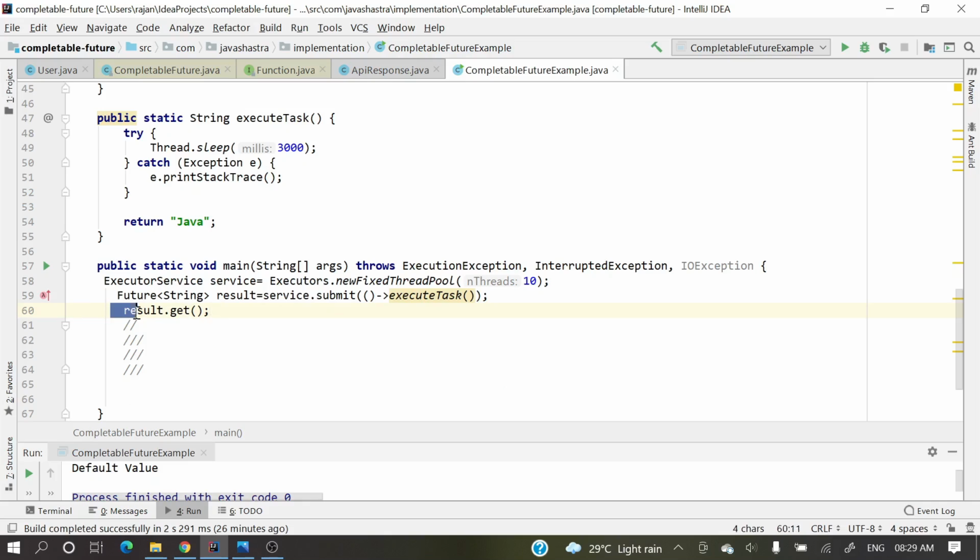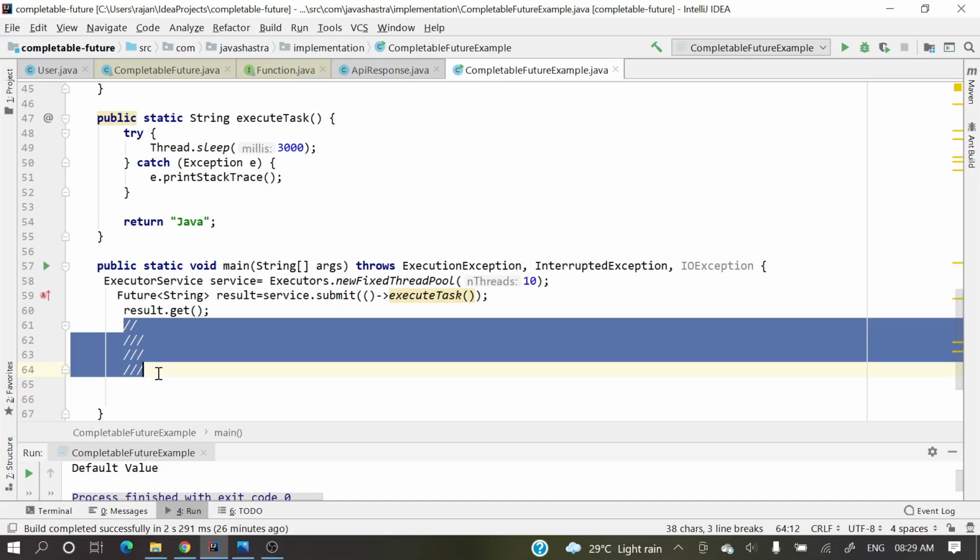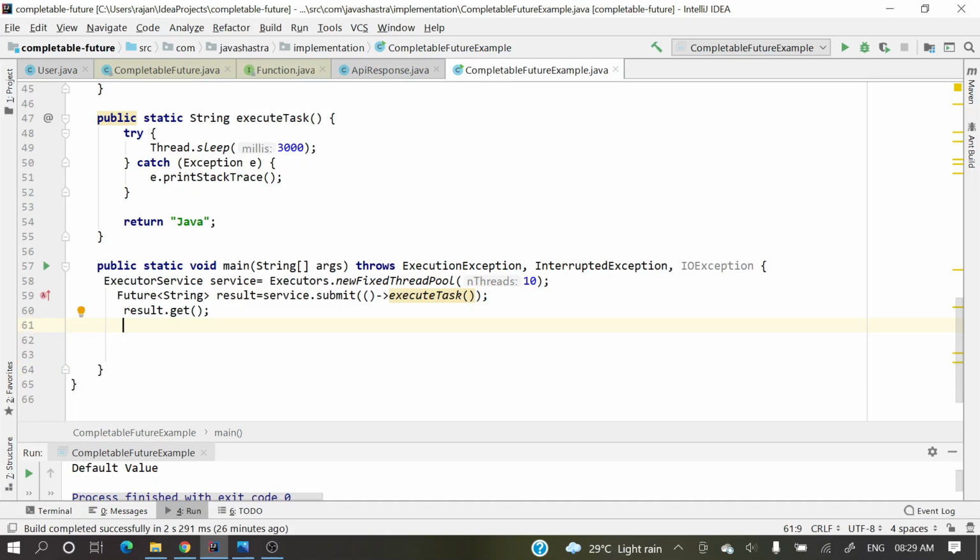Here it will block, right? So if you want to perform anything on this result, suppose here we are getting Java as a result, in the get result we are getting the Java string as the final result, and you want to perform anything on this result, then we are getting blocked on line 60. We cannot perform anything until we get the result, right?